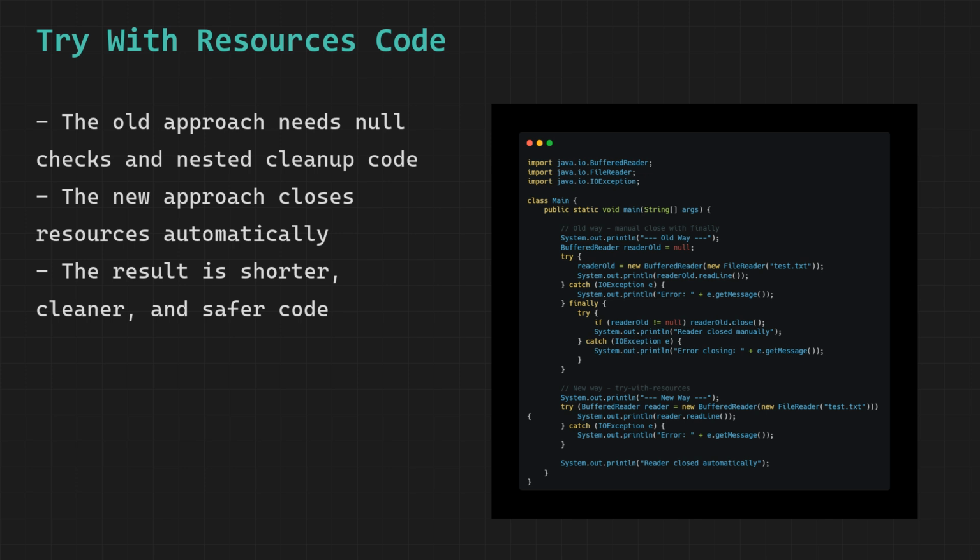The old way required nested try catch blocks, a null check, and a finally block just to manage one resource safely. The new way does all of that in a single clean line. In real production Java code, you will almost always see try with resources. The old finally approach is now considered outdated for resource management.